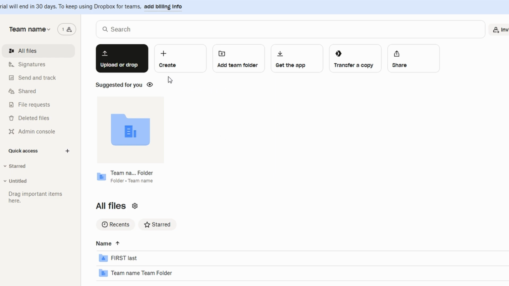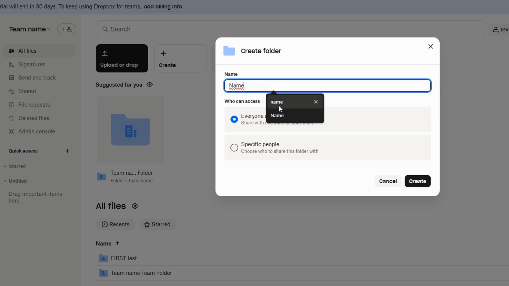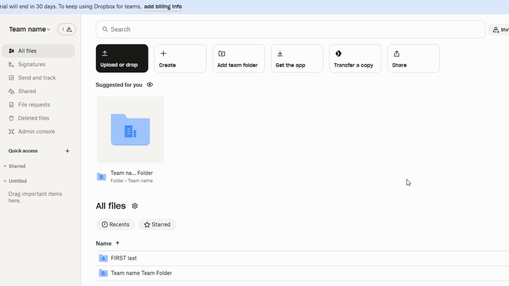For instance, if you run a marketing agency, you could create separate folders for each campaign, containing all the relevant assets like graphics, contracts, and strategy documents, helping your team stay organized and on top of deadlines.